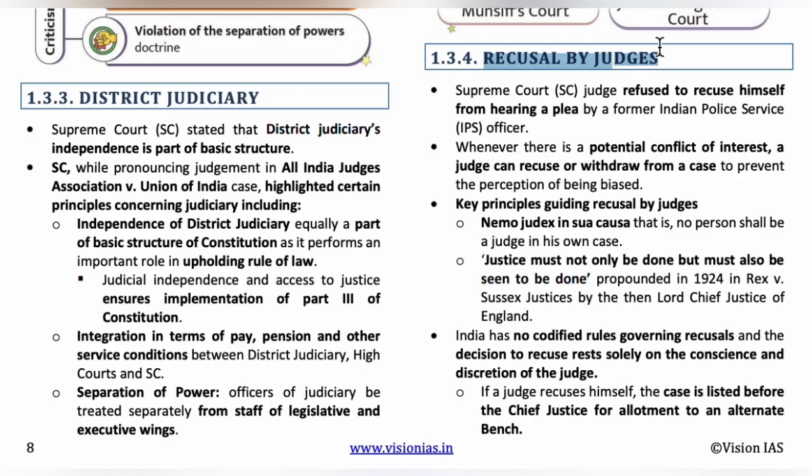So in the year 1990, the IPS officer Sanjeev Bhatt was accused in a custodial death case. Later on, in 1995, he was proved innocent, and that custodial death case was closed. After that, in the year 2002, the Gujarat riots took place and around 1,000 people died. The IPS officer Sanjeev Bhatt had all the evidence of the causes of the Gujarat riots against Modi.